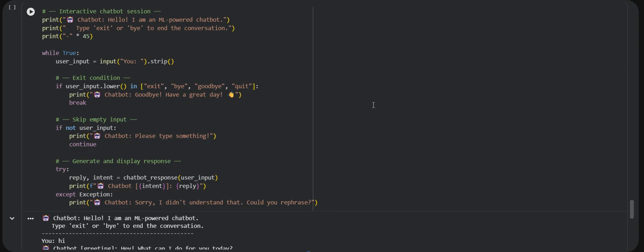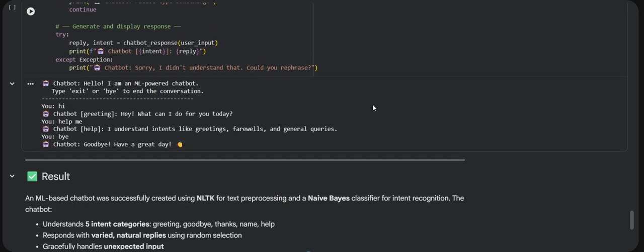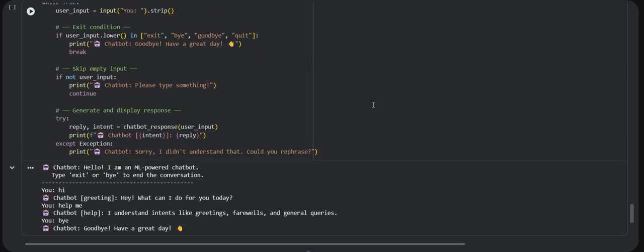Okay. So let me demonstrate a sample conversation. Here, when I type hi, the bot detects that it is a greeting intent and replies, Hello, how can I help you? When I type what is your name, it detects the name intent and tells us it is an ML chatbot. When I type thanks, it says you're welcome. And when I type exit, it says goodbye and the loop ends.